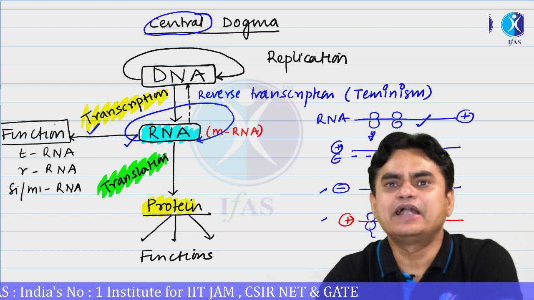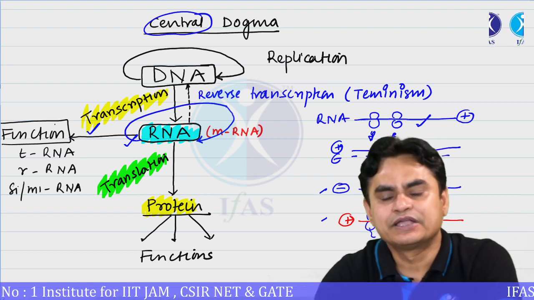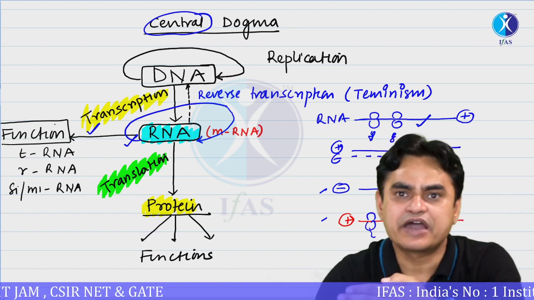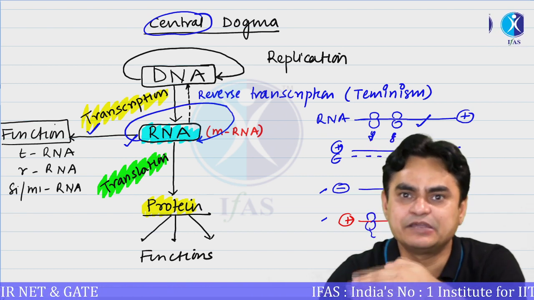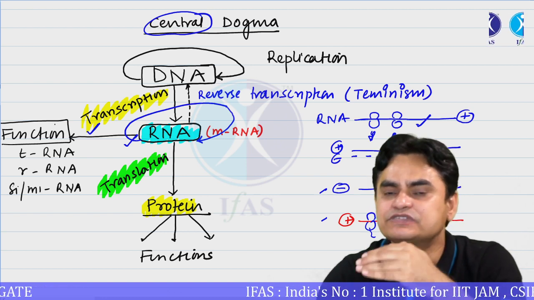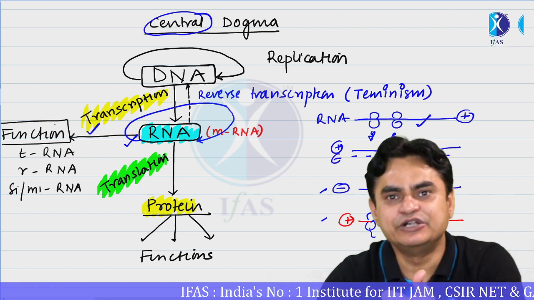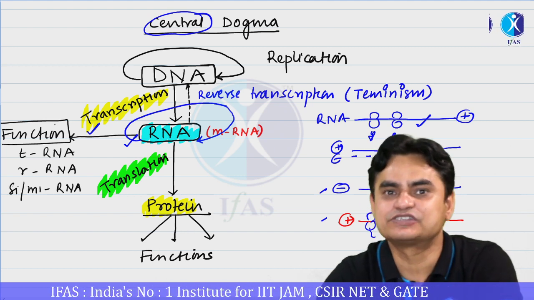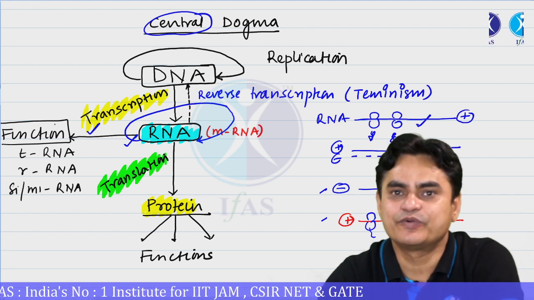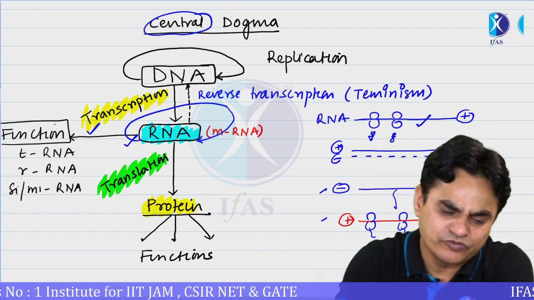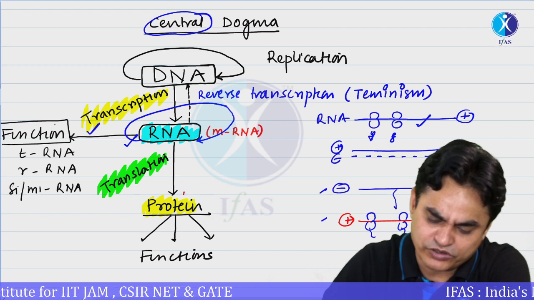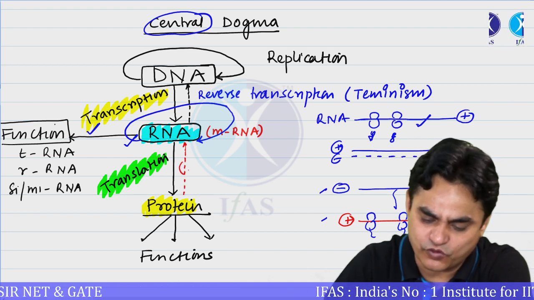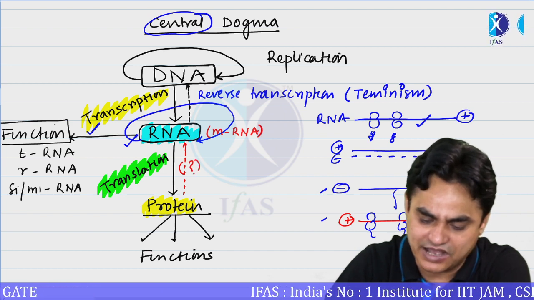Is it clear? Some additional information is also known: the information which is present in RNA could also be copied in an RNA form, which would be referred to as RNA based transcription. Or the information present in RNA could be converted into DNA, and then this process is referred to as reverse transcription, also referred to as Teminism. Up to now, there is no report where the information which is present in a protein could be utilized for the RNA. No such reports are available.